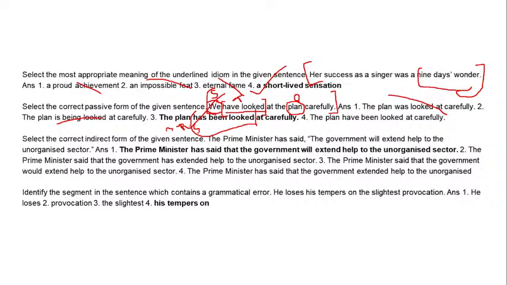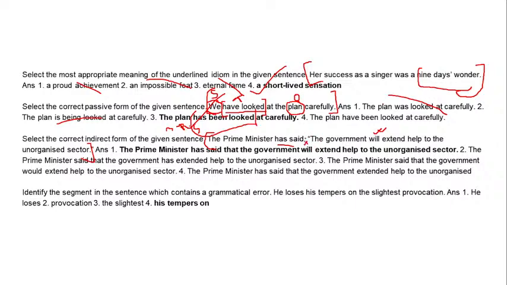The next is again a narration question. So the sentence is, the Prime Minister has said the government will extend help to the unorganized sector. From the tense part, it's relatively simpler than the other questions because it is in the future tense, and future tense remains the same. It's only the has/have portion that you have to look at.